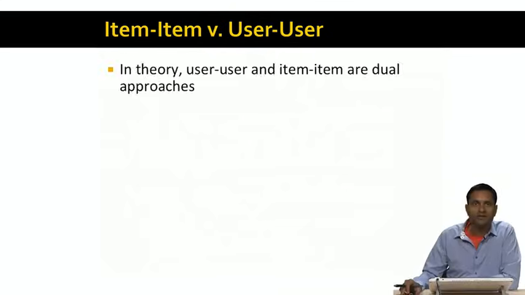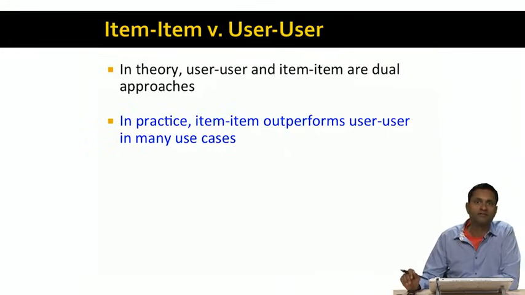We've looked at 2 ways of doing collaborative filtering: user to user and item to item. Now, in theory, user to user and item to item are dual approaches and should have similar performance. In practice, though, they don't perform similarly at all. In fact, it's been observed that item-to-item collaborative filtering hugely outperforms user-to-user collaborative filtering for most use cases, such as movies or books and so on.